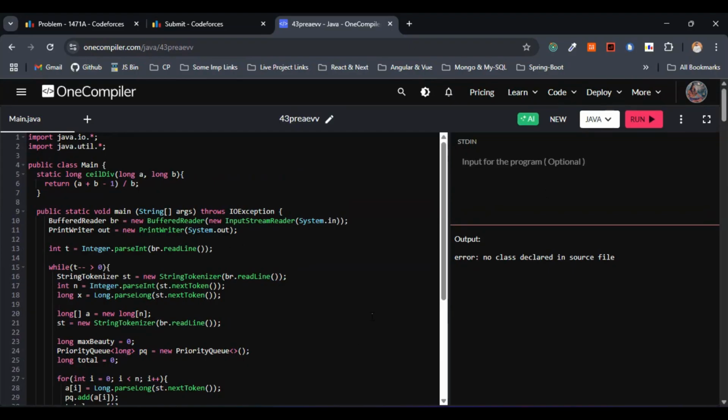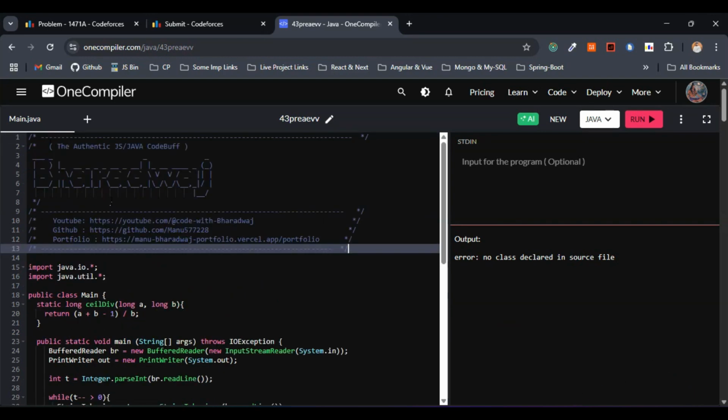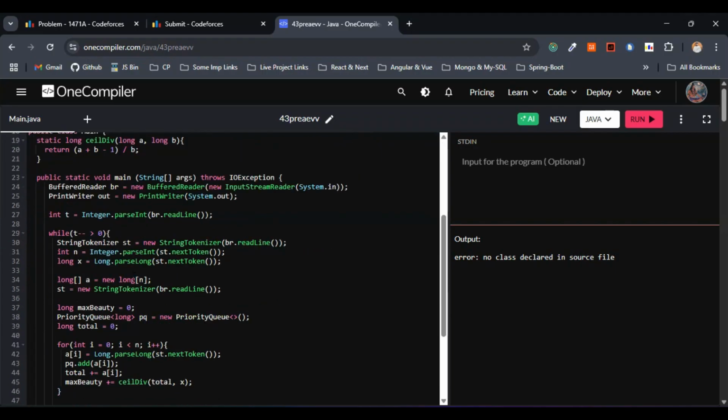Before checking whether the code works correctly or not, let me copy paste the signature starter template. So let me paste the signature starter template here, so I can just concentrate on the logical part rather than this one.